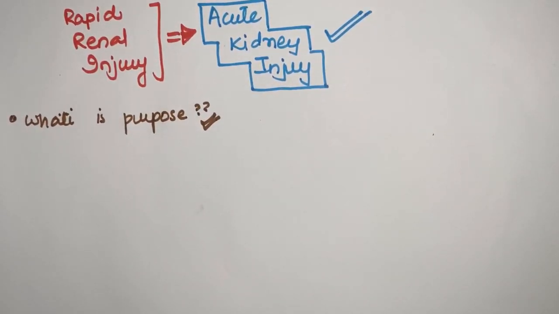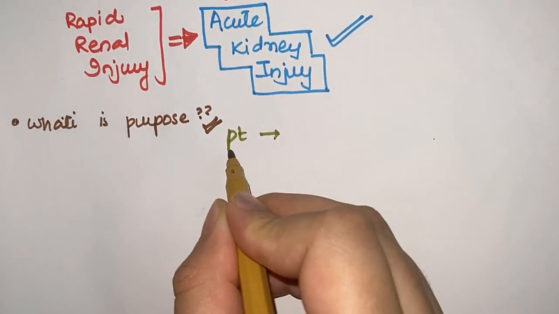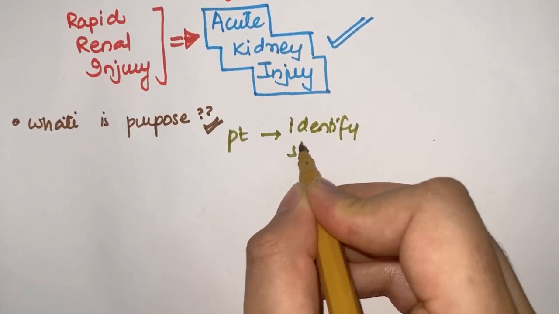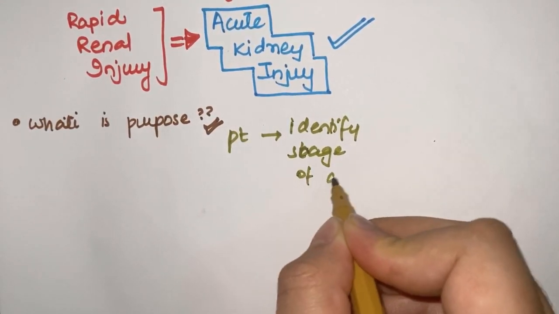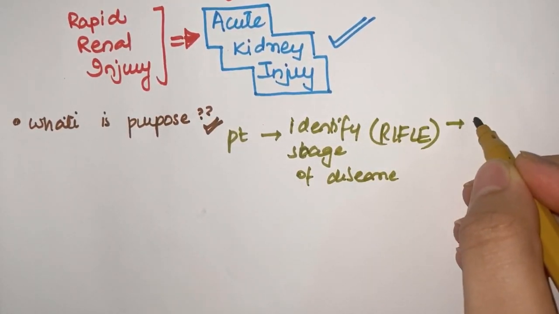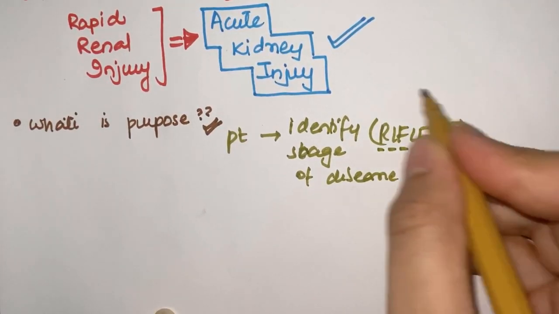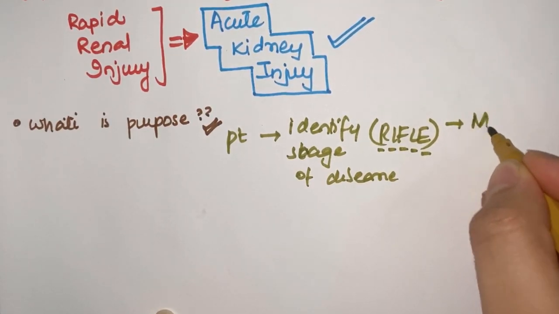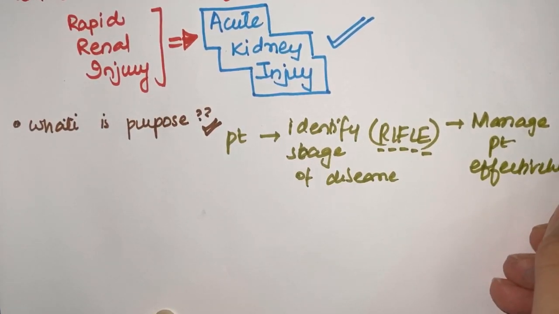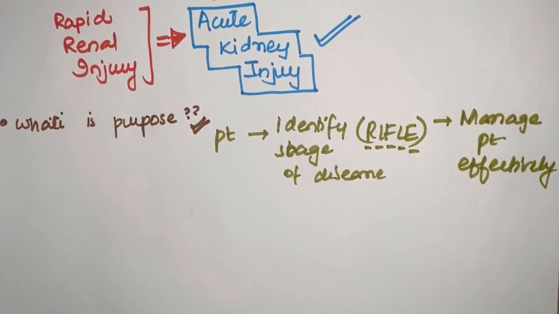Its basic purpose is that when you're in your clinical practice and a patient comes to you, you can easily identify at which stage of the disease the patient is, and stage it, that suppose the patient is in R stage, or I stage, or F stage, or L stage, or E stage, and then we can manage the patient accordingly and effectively. This is the basic purpose of using the RIFLE criteria, and its benefit.